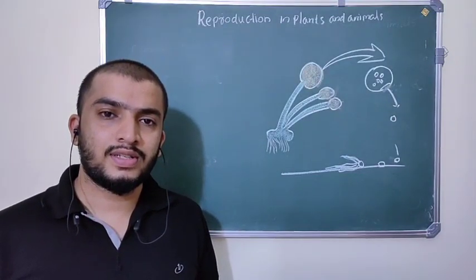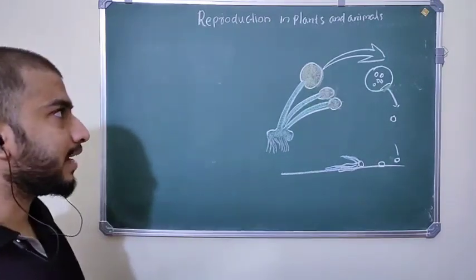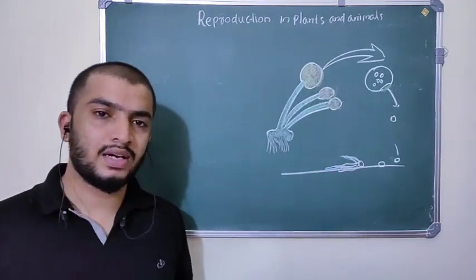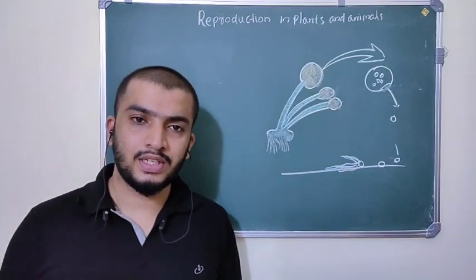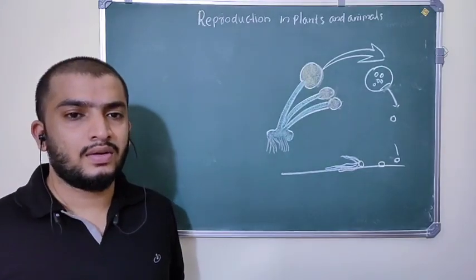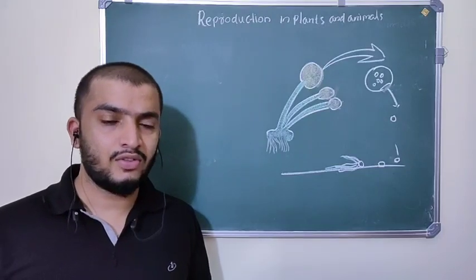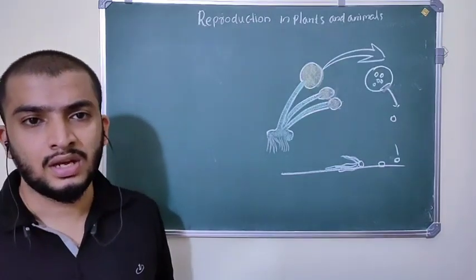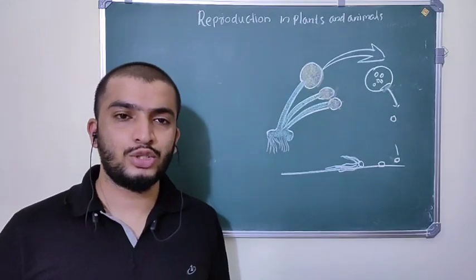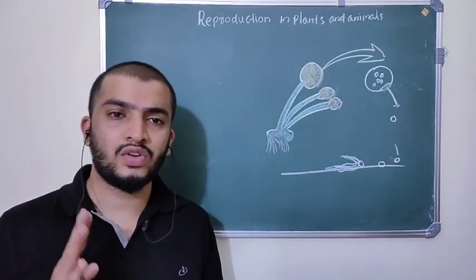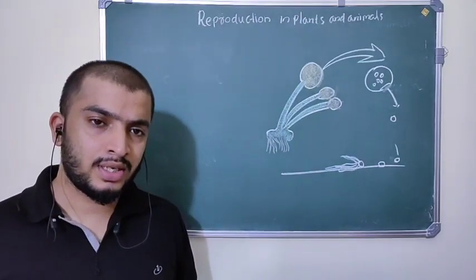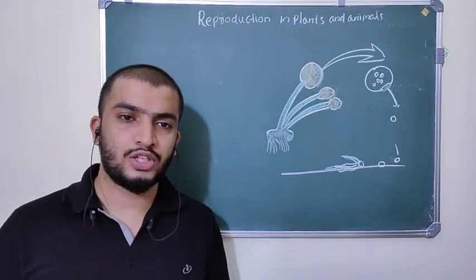So we were discussing reproduction in plants and animals. Last class we covered vegetative reproduction present in plants. Then we discussed fragmentation, budding, fission and regeneration. Now we are going to study asexual reproduction. Reproduction is of three types: vegetative reproduction, asexual reproduction and sexual reproduction.